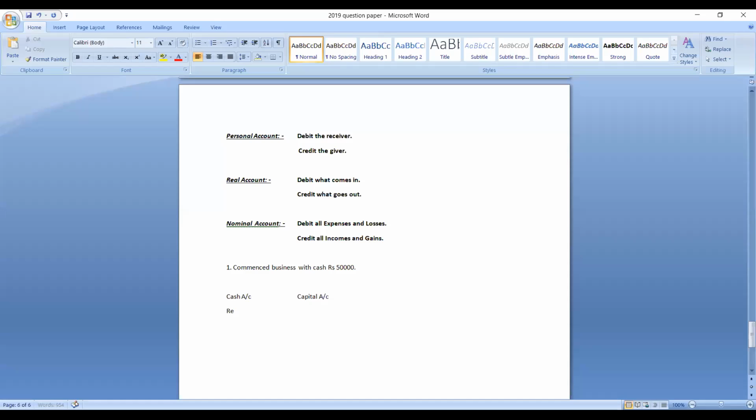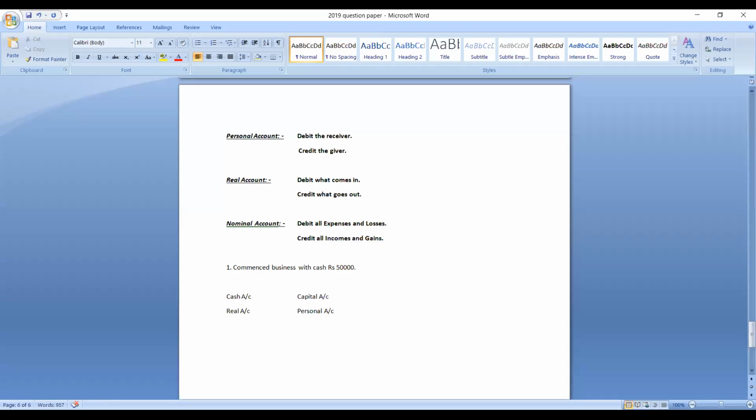So here is the cash account. Cash is what? It is an asset. So it belongs to real account. Then capital represents a person. Whom does it represent? It represents the owner. So it belongs to personal account. Understood? So first step is find out the two accounts. Second step is find out which category those two accounts belong to. Now apply the respective rule of debit and credit.